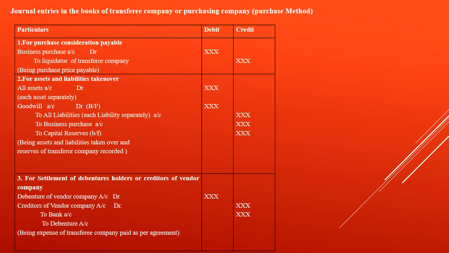If the credit is more, the balance will be taken in the debit as goodwill. If the debit is more, the balance of the credit will be taken as capital reserve. Here, in the case of the purchase method. If it is in the case of merger, it goes only with general reserve. Don't forget that. The difference here is that in merger it is general reserve, and in the purchase method it is goodwill or capital reserve. Then next, for settlement of debenture holders and creditors, the same entry: Debentures Account Dr., Creditors Account Dr., to Bank, to Debentures, the same as it was there.